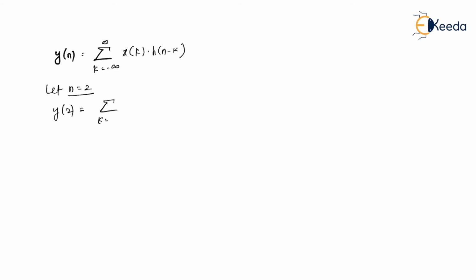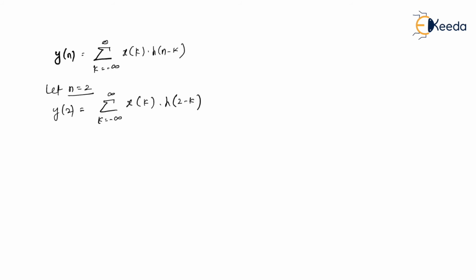So let me prove it. From the similar relation, let us assume y of n equals the summation over k from minus infinity to infinity of x of k h of n minus k. Of course it is not under any assumption. This is a true relation between y of n, x of n, and h of n with the help of a convolution summation. So let me substitute n equal to 2. Then y of 2 is equal to the summation over k from minus infinity to infinity of x of k h of 2 minus k. Am I right?